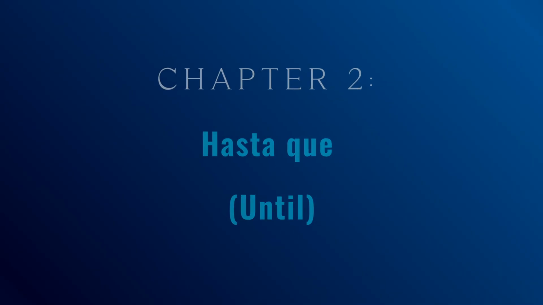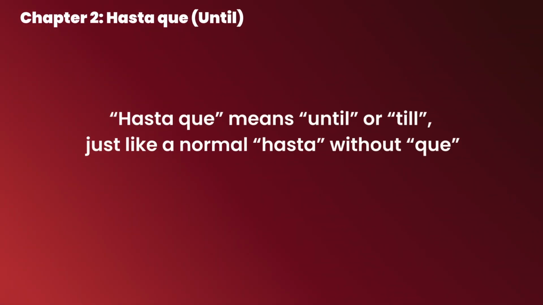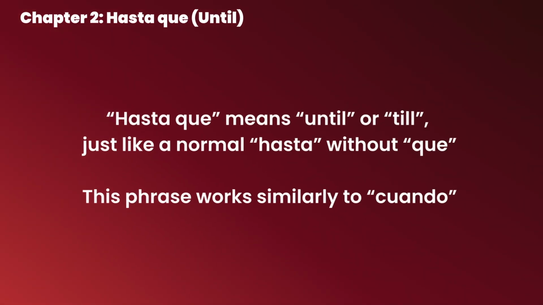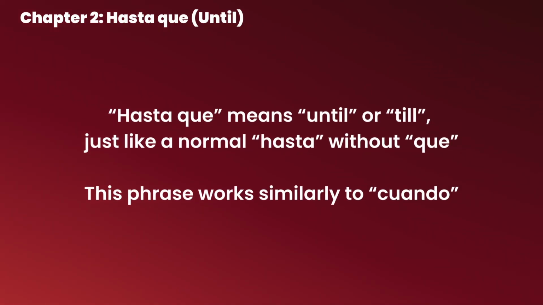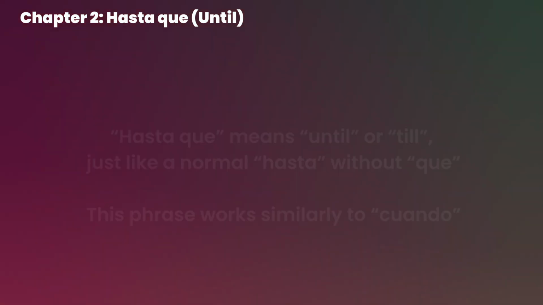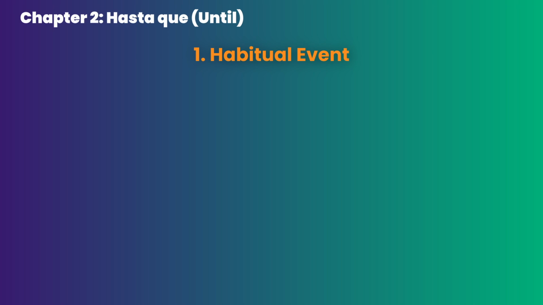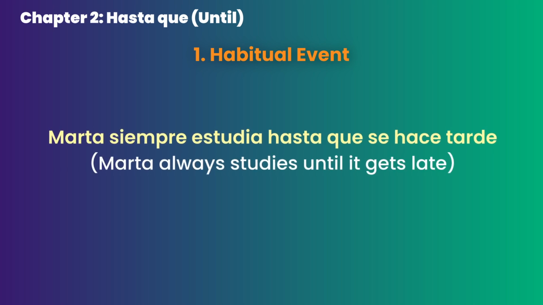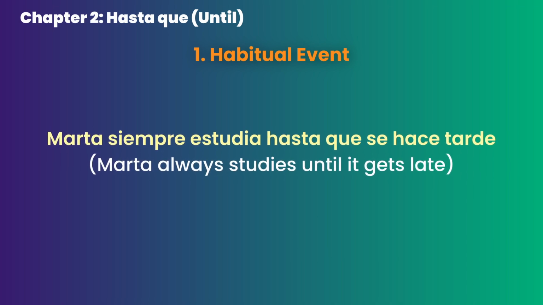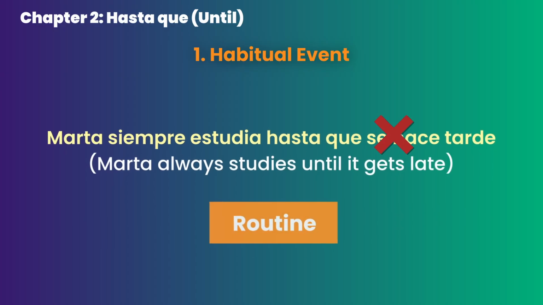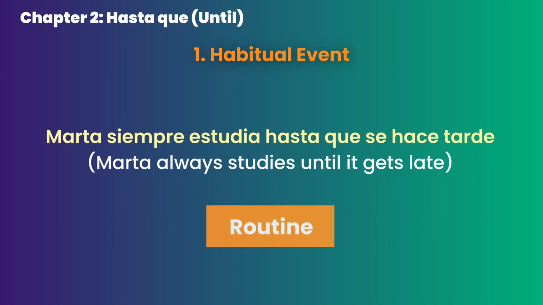Now let's move to the next trigger. Hasta que means until or till, just like normal hasta, without que. This phrase works similarly to cuando. Let's look at each type of event. First, a habitual event. Marta siempre estudia hasta que se hace tarde. Everything is normal here, we're describing a routine, that's why hasta que does not trigger subjunctive for the verb hacer.